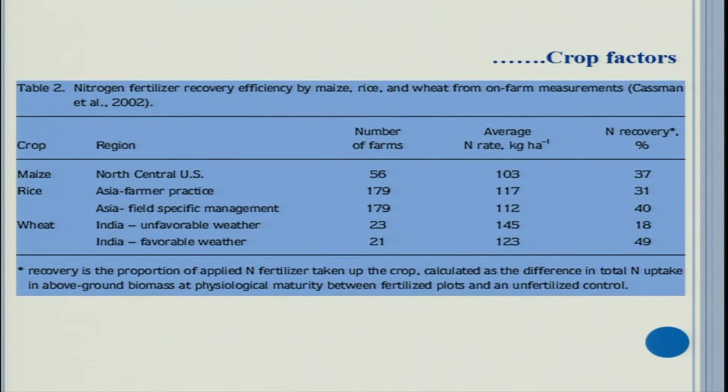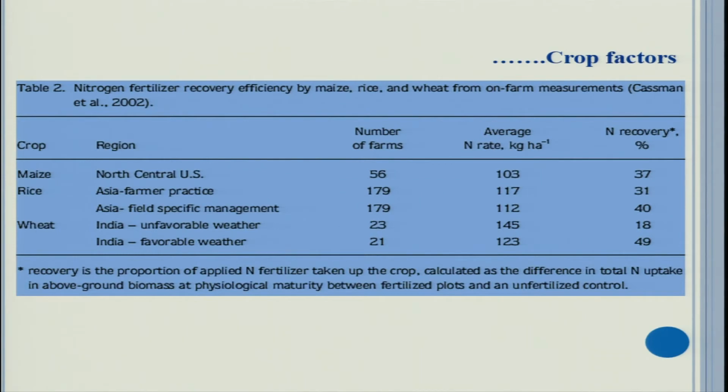Then in wheat in India, unfavorable weather, it was just 18%. And in India where weather was favorable, you got 49%, highest recovery. So, wheat has shown more nutrient recovery, more nitrogen fertilizer efficiency than rice. In rice it is 31, in wheat it is 49. So, it is by nature of the crop that wheat has given you more nitrogen use efficiency.